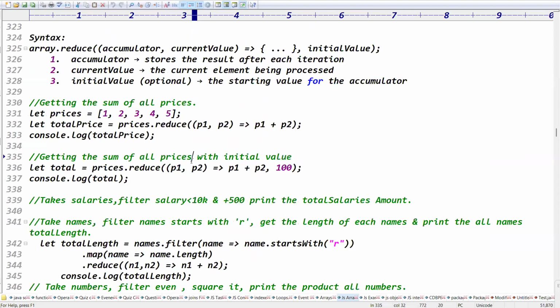Yeah, listen. Today's topic is a continuation of arrays. Today we'll finish the arrays.